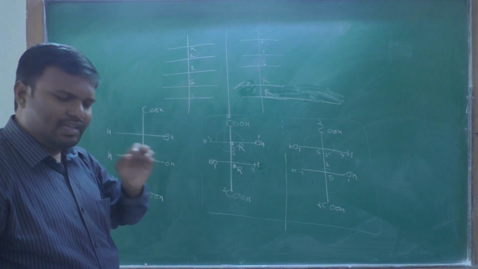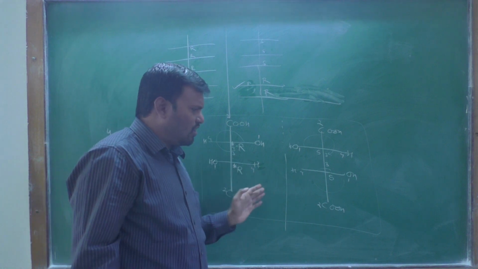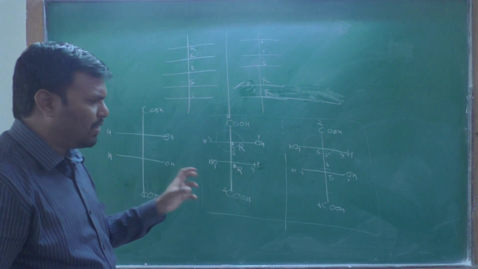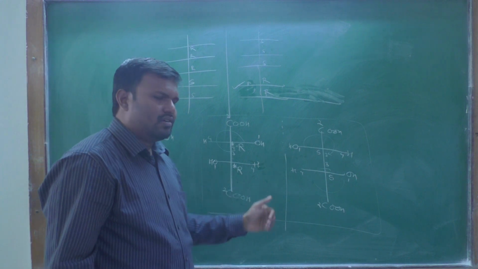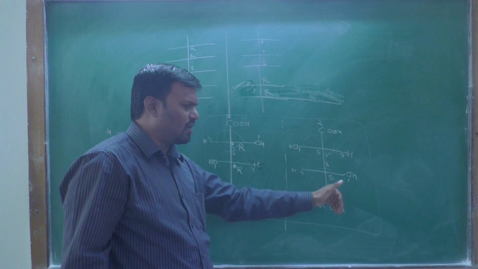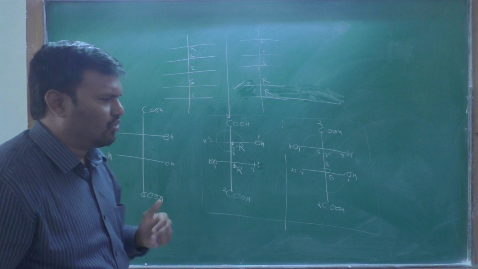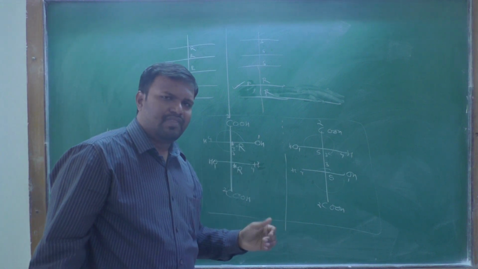Like that, each and every center has the opposite configuration in an enantiomeric pair. When you compare these two, if the first has a certain configuration, then its enantiomer has the opposite configuration. This is present in an enantiomeric pair.